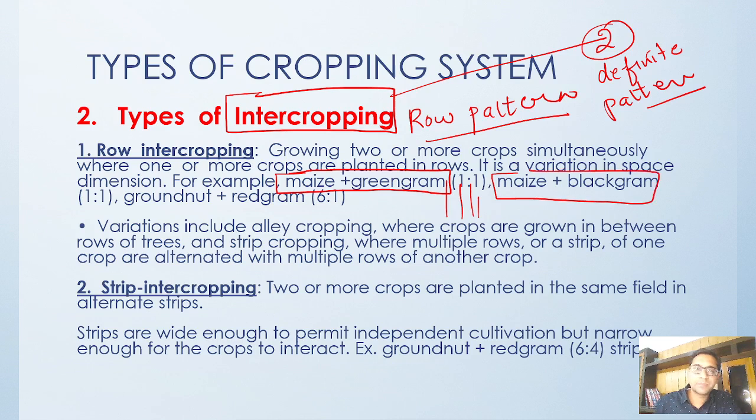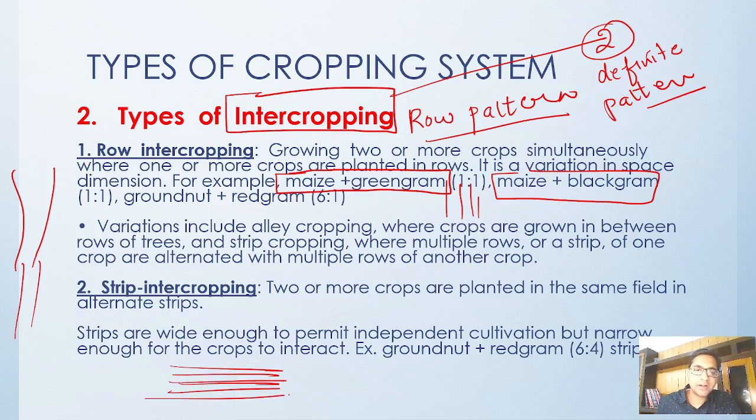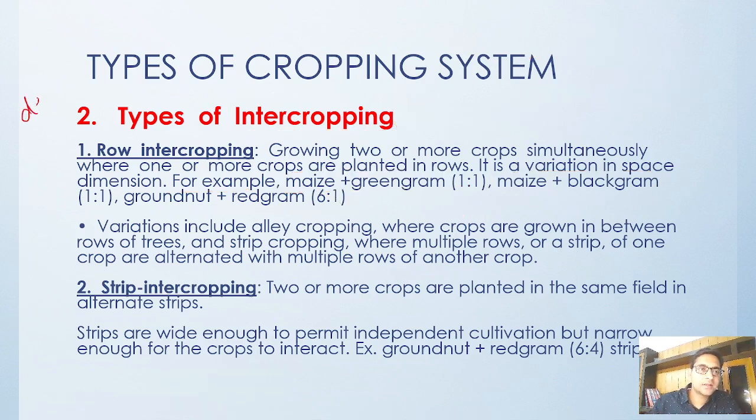Then maize and black gram, one maize row, one black gram row. Then groundnut and red gram, six groundnut rows and then one red gram row. So there is a definite pattern.